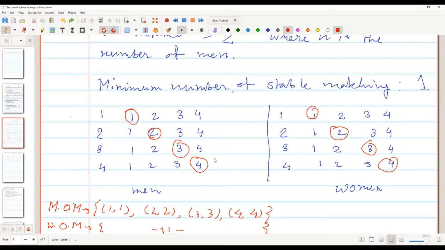On the other side also, if we compute it from the woman optimal side, the men will get the same choices. You can prove that there won't exist any stable matching where a man gets worse than his man pessimal matching.